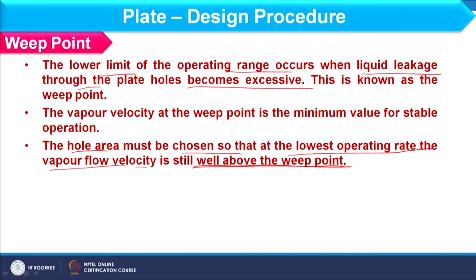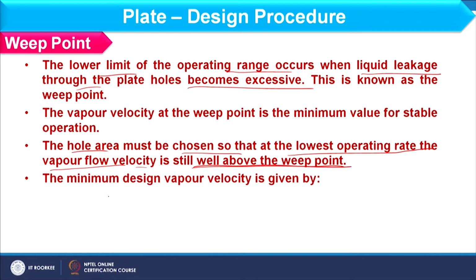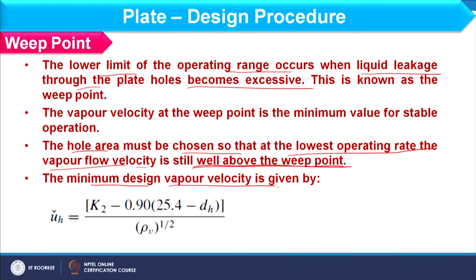Let us see how to find out the velocity where weeping will occur. The minimum design vapor velocity considering weeping condition can be calculated by this expression, where UH should be equal to K2 minus 0.90 times (25.4 minus DH) divided by rho V power 0.5.